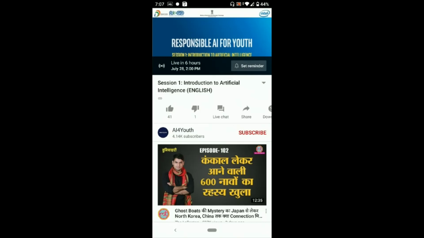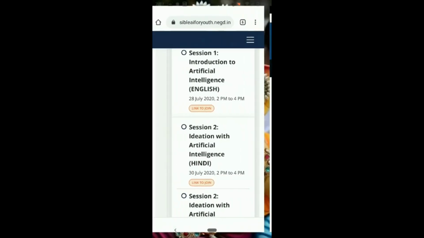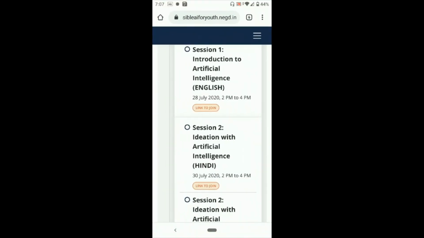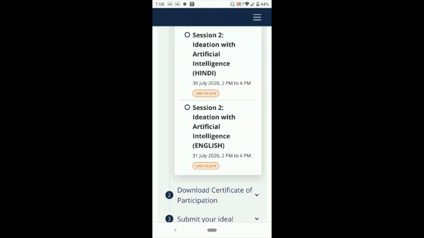Children, be attentive while the session is going on, because after attending the session, you are required to submit the artificial intelligence idea onto the portal, and only then will you be able to download the certificate. So be attentive, be live between these timings. On 31st, you will be having session 2, which will be held between 2 to 4 p.m. So you have to follow the particular steps which we are going to follow today.